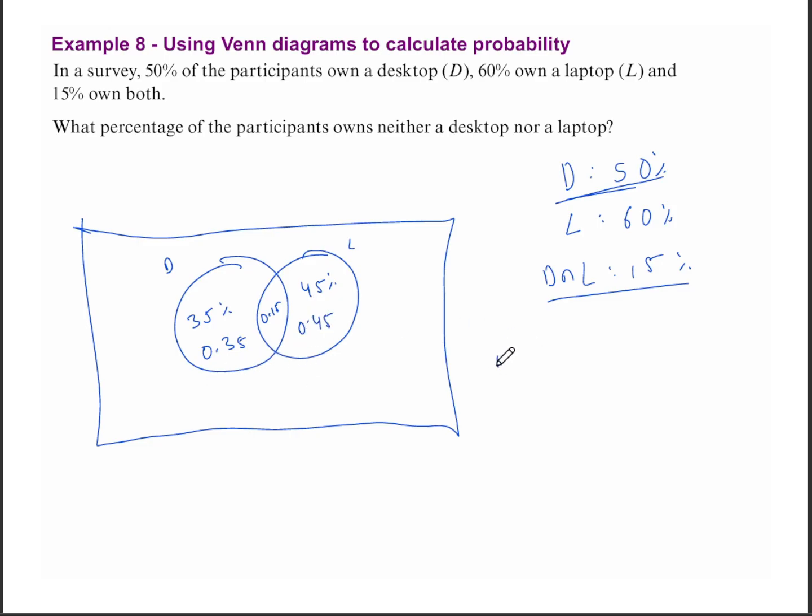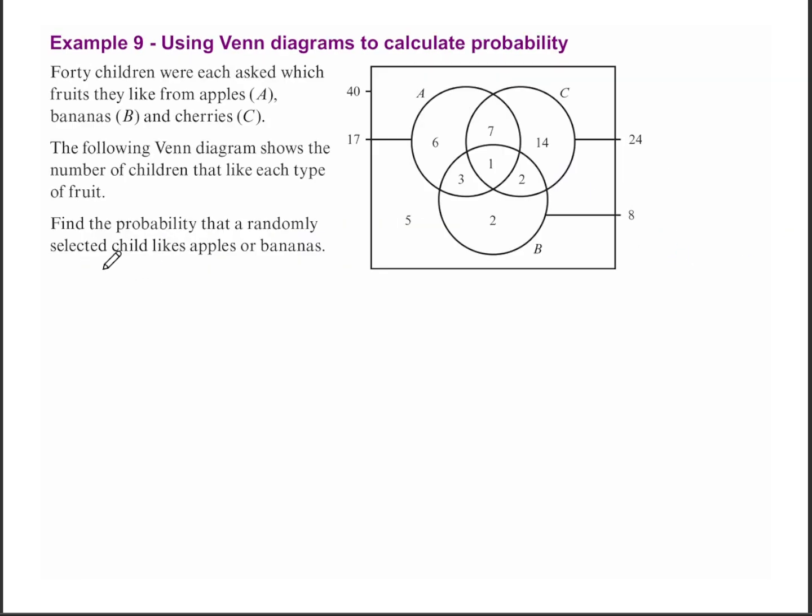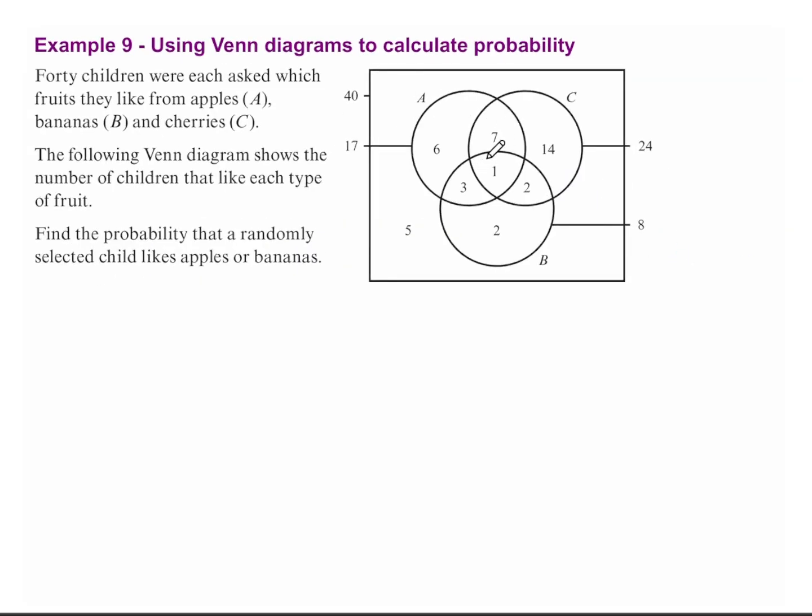Adding all of these together, 0.45 plus 0.15 plus 0.35 gives us 0.95. So 95% of students at least own one of the two. Therefore, the remaining 5% or 0.05 own neither a desktop nor a laptop. We solve this using Venn diagrams. Finally, we are told to use these Venn diagrams to calculate our probability.